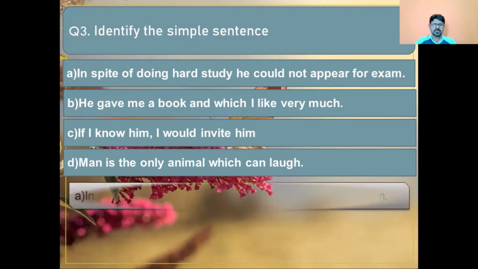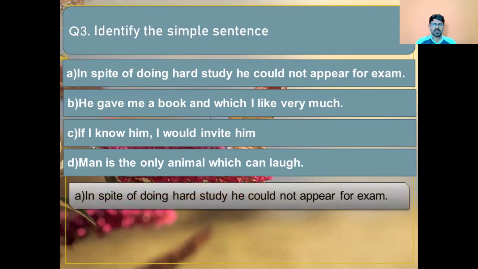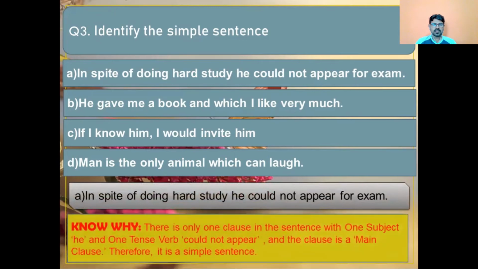The correct answer is option A. In spite of doing hard study, he could not appear for exam. Why? See, there is the word in spite of in the beginning of the sentence, and there is only one clause in the sentence with one subject, he, and one tense verb, could not appear. And the clause is a main clause. Therefore, it is a simple sentence.